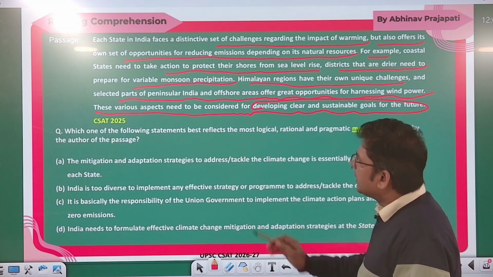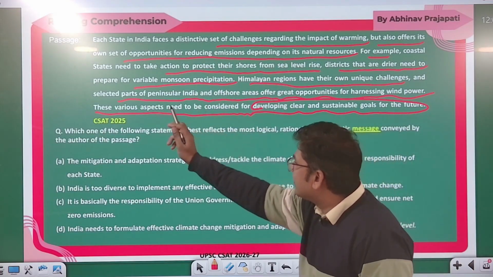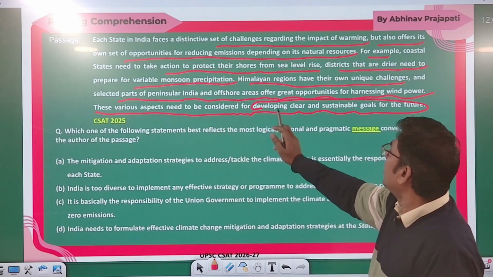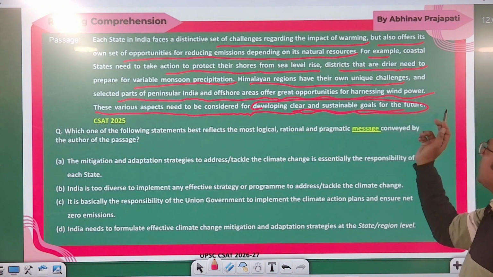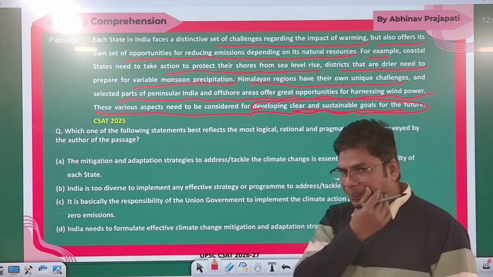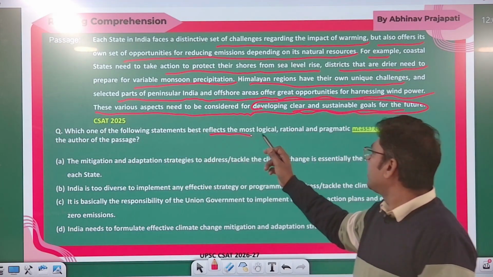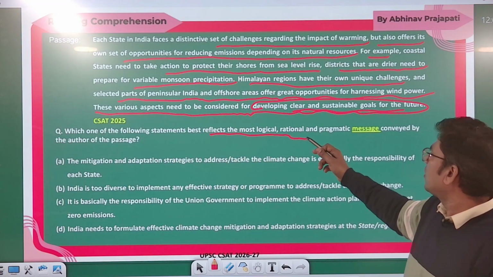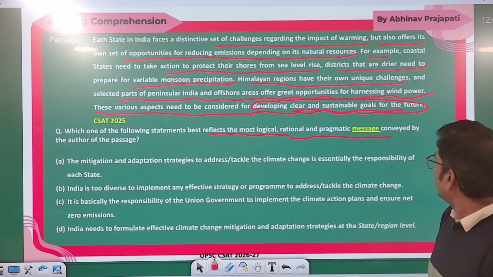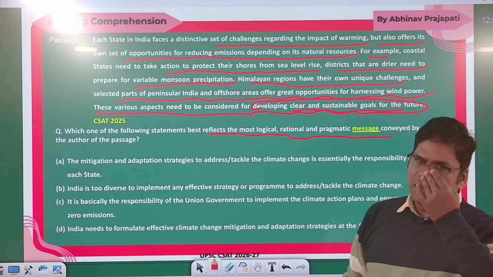So this is the passage. Now which of the following statements best reflects the most logical, rational and pragmatic message conveyed by the author of the passage? व्यवहारिक message क्या है, right?